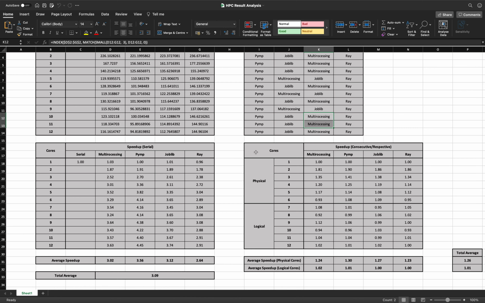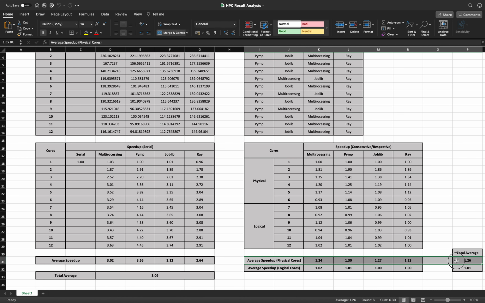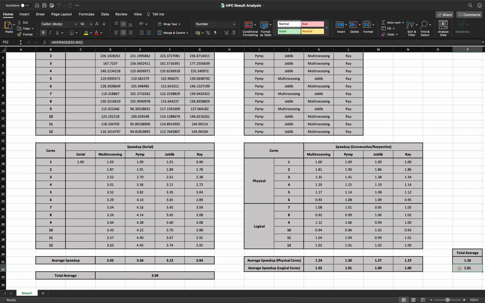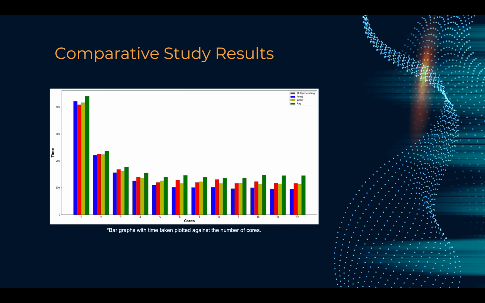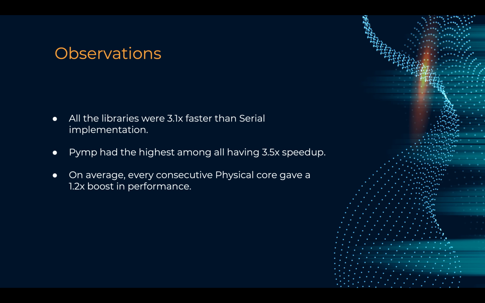Fourth table gives us a speed up of every library with each additional core added. We see that the physical cores on average give us a 1.2 times boost, whereas the logical cores give little to no improvement at all. Summarizing all the observations, we have seen a plot comparing the libraries, the speedups achieved as calculated and seen in the spreadsheet.